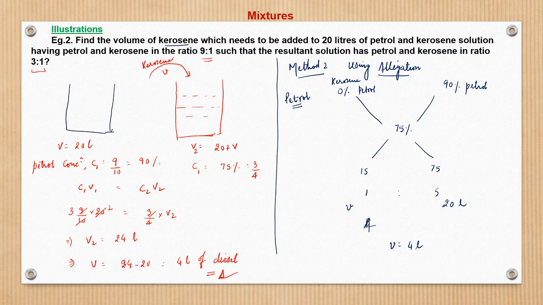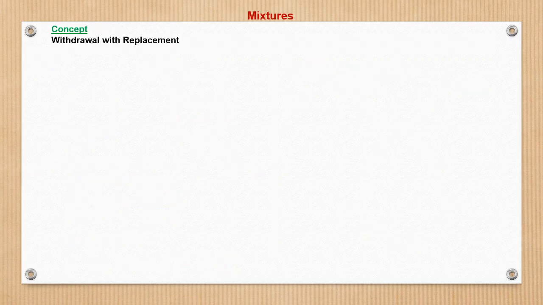Now why we made use of this, we will see going forward, because this was a very simple case of just addition, but we may get a problem where there may be a sequence of addition and withdrawal, addition and withdrawal. In that case, this concept would be useful, and using this we will derive a result which we can directly use also. So now we'll understand those cases one by one.